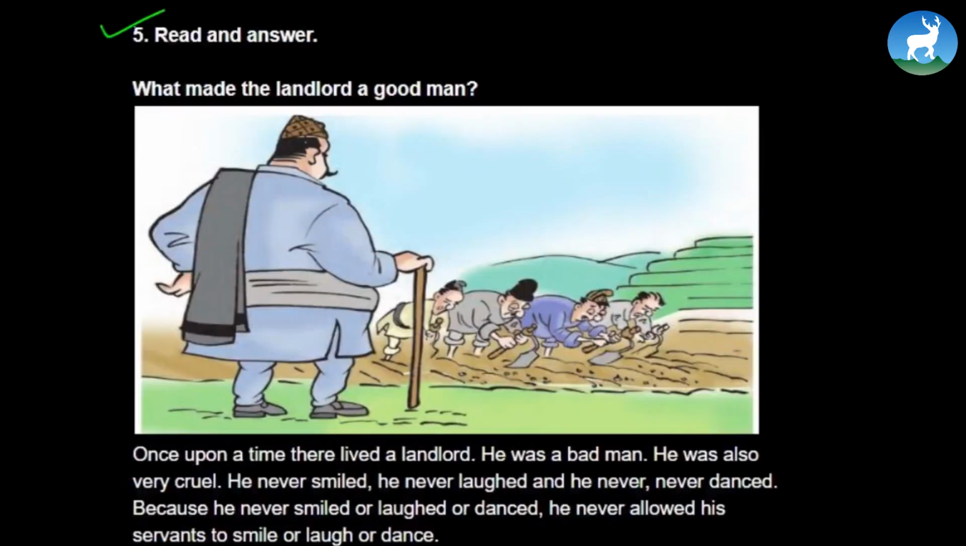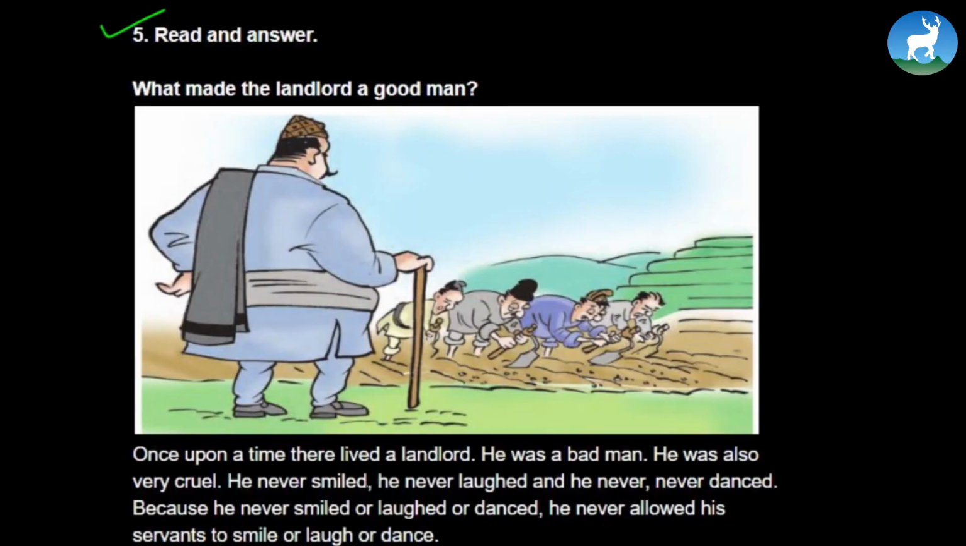Okay, read and answer. What made the landlord a good man? So you're going to have to find out the reason. As you can see in the picture, there are farmers who are working very hard. And there's the big fat guy standing in front of them, probably very angry. So he doesn't look like a good man to me. Does he? Okay, let's find out what actually happens in the story.